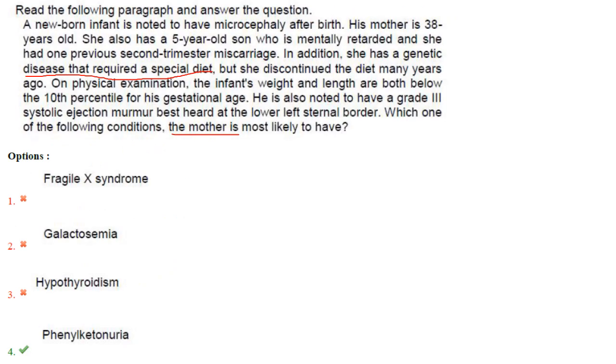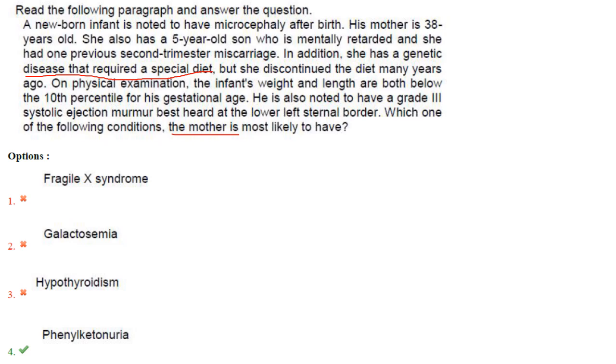Then next one. Read the following paragraph and answer the question. A newborn infant is noted to have microcephaly after birth. His mother is 38 years old. She also has a 5-year-old son who is mentally retarded and she had one previous second trimester miscarriage. So they are telling about the mother. Mother is 38 years old. Her newborn infant is having microcephaly. She is also having an elder son who is mentally retarded and she also had an abortion.